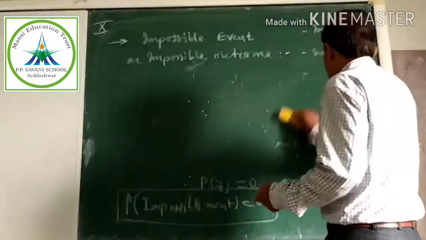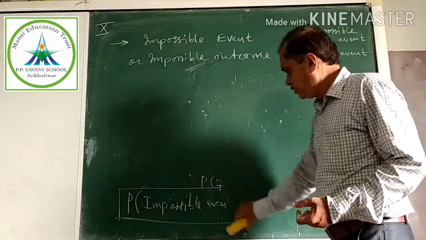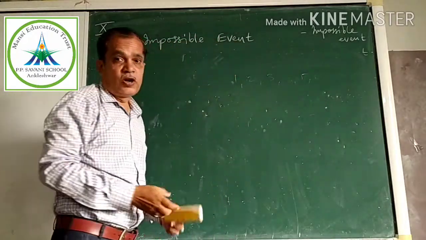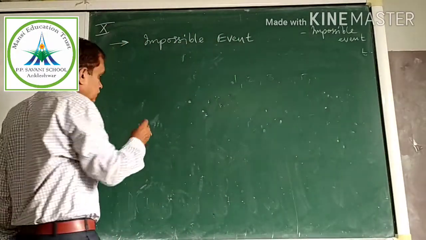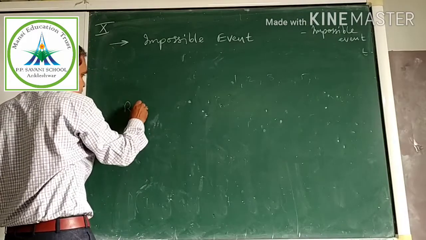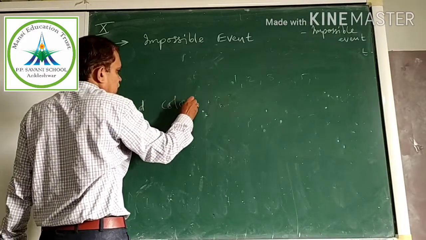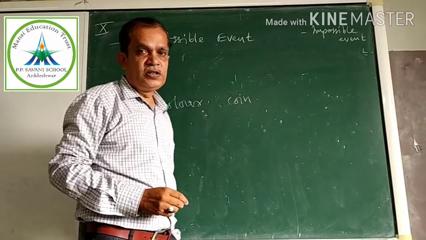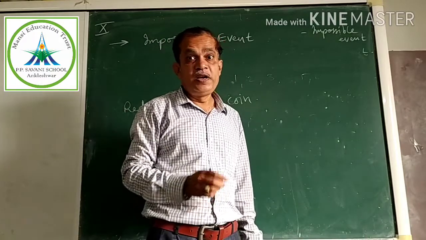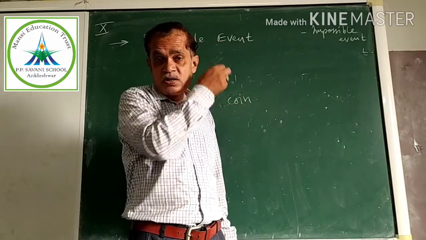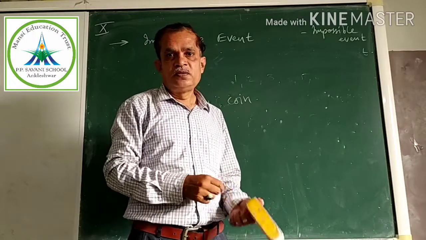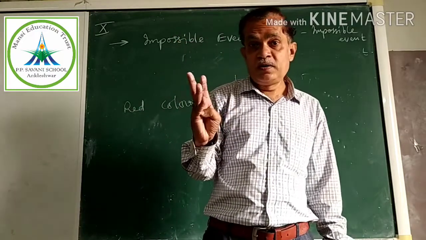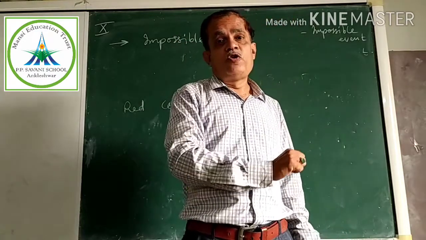Now next, again a very surprising and funny example. You like it. Suppose now I am having one red color coin. You go to restaurants while traveling, and they have made plastic coins, tea coin, kachori coin, ice cream coin. Those are plastic coins.